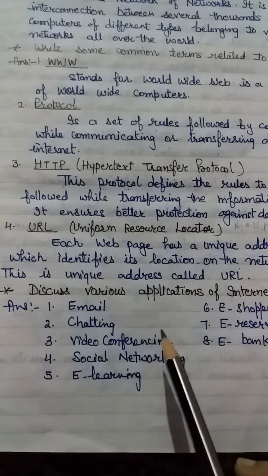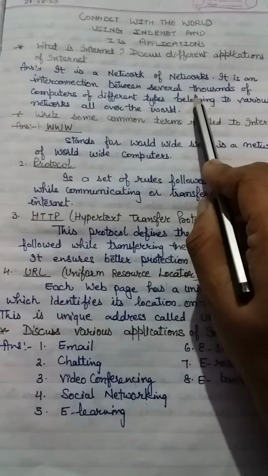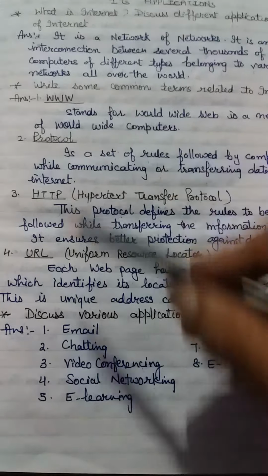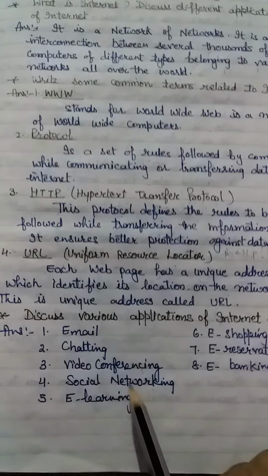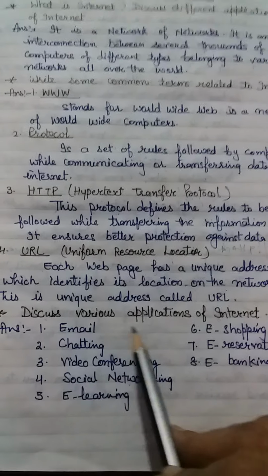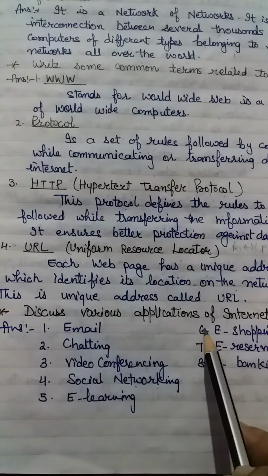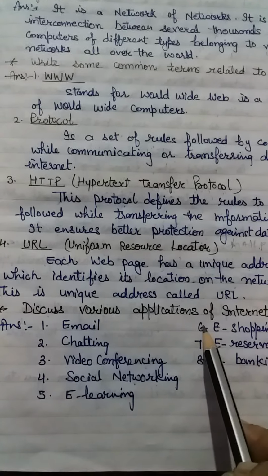Now the different applications of the internet that we discuss in this part. Everyone knows the main applications, but what are you doing on the internet?